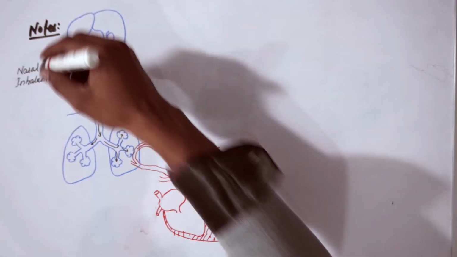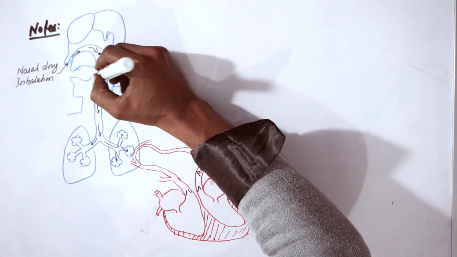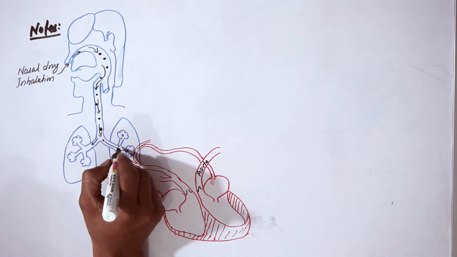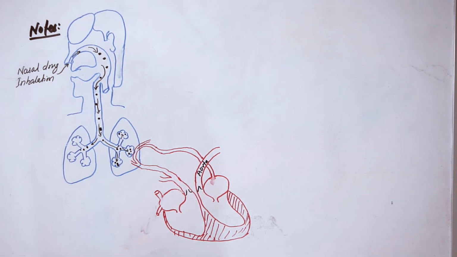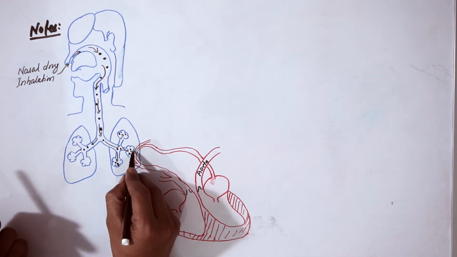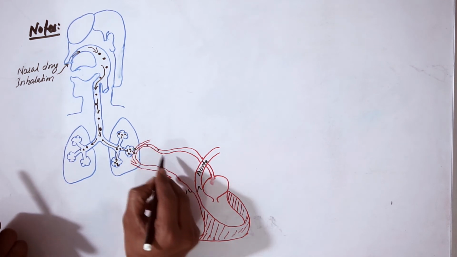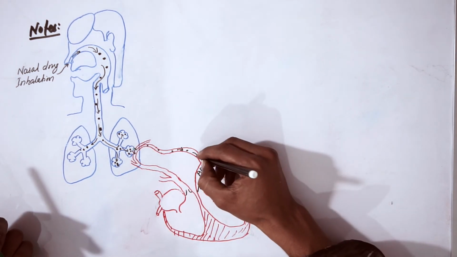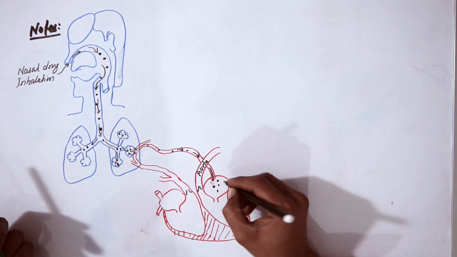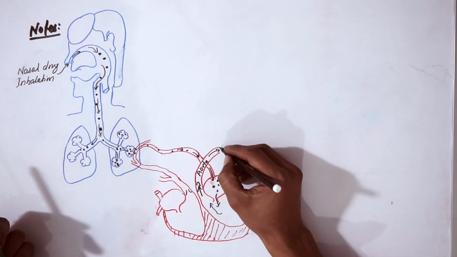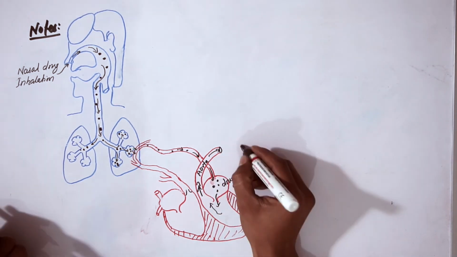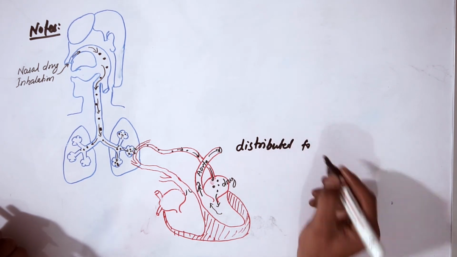Now the drug coming from the nasal route will pass through the nasal mucosa and reach the lungs, that is, the alveoli. And here diffusion will take place, and this drug will go to the blood circulation via the pulmonary capillary, and from the pulmonary capillary it will drain into the pulmonary vein, and from the pulmonary vein the drug will come to the left atrium, then the left ventricle, and from the left ventricle the drug will be pumped throughout the body and distributed to all other organs.